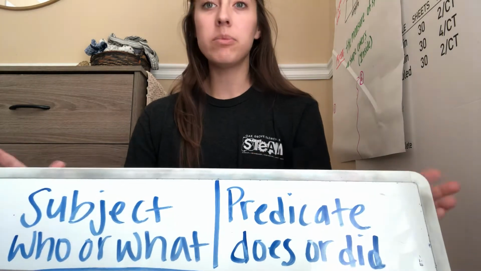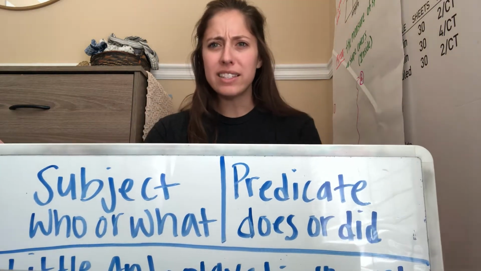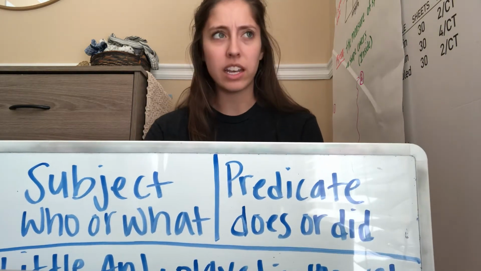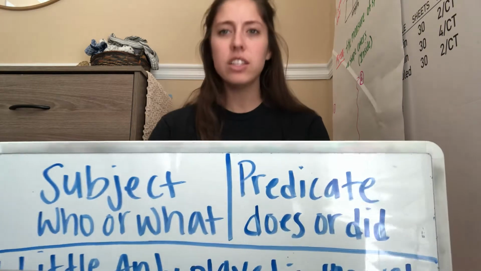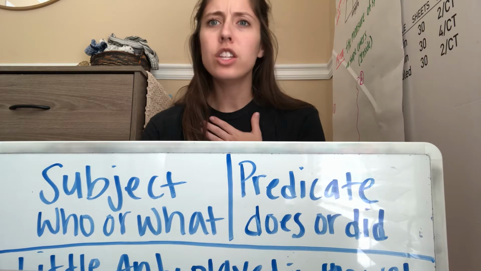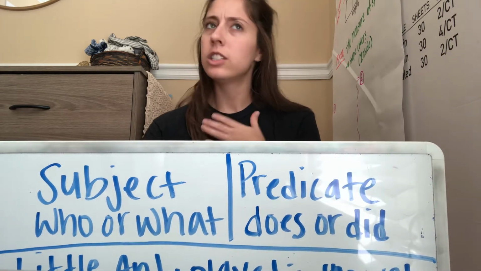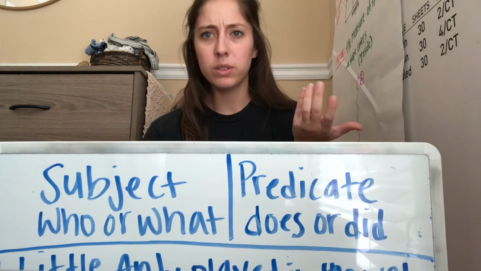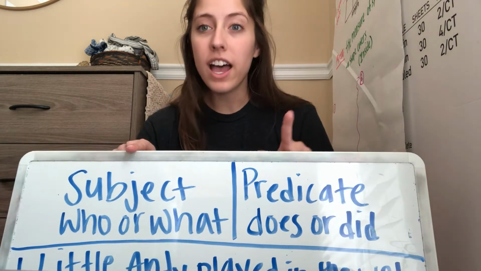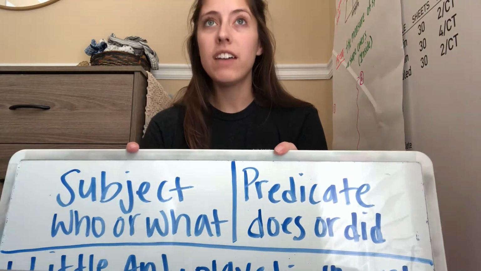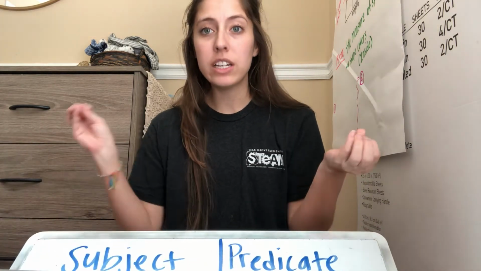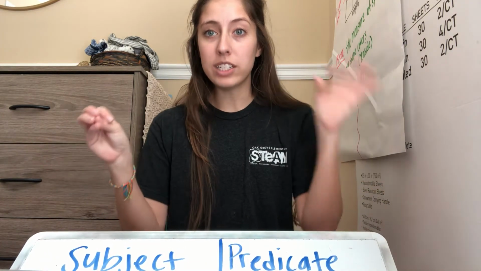If I were to say something like, "Oh my goodness, neither is that," you'd have a moment when you're like, "Miss Patterson, what are you talking about? Neither is what?" It's not a complete thought. Or if I said, "The tall tree with many branches," you'd say, "Well, what about the tree? What is it doing?" So before we can define subject and predicate, we have to think of a sentence as a complete thought. We have to think of it as having punctuation, capitalization, and subject and predicate.